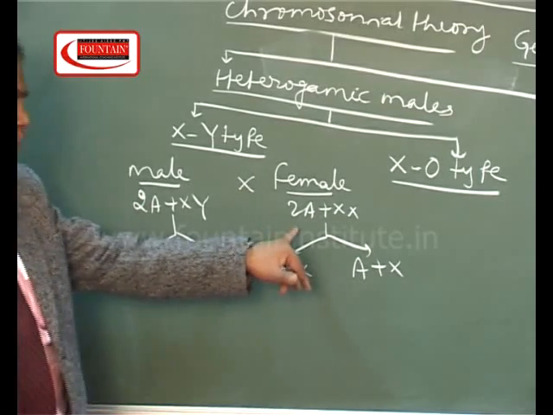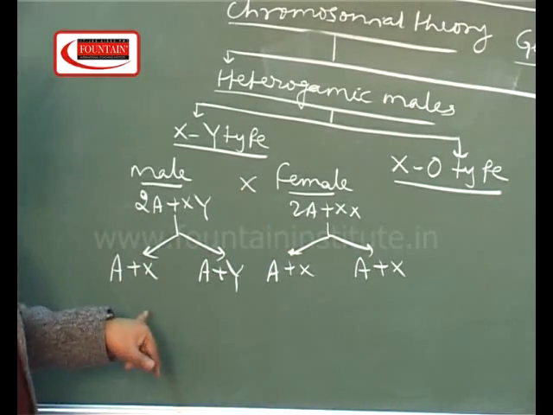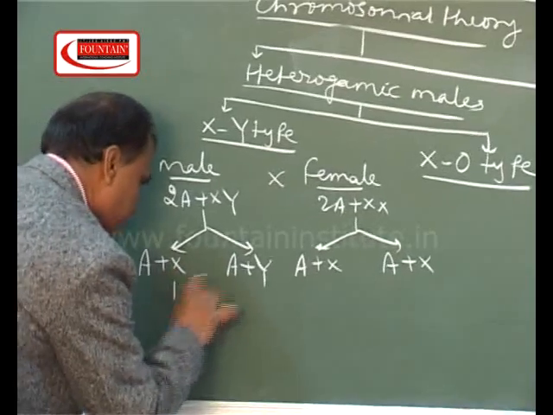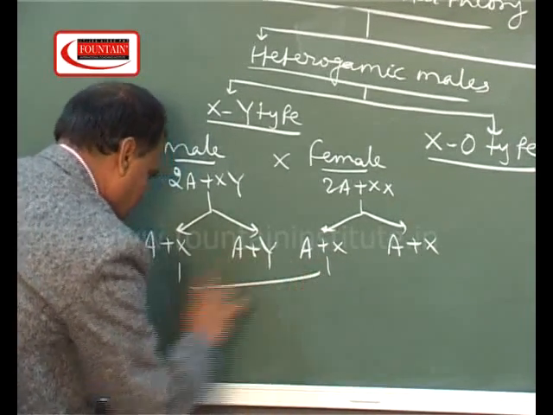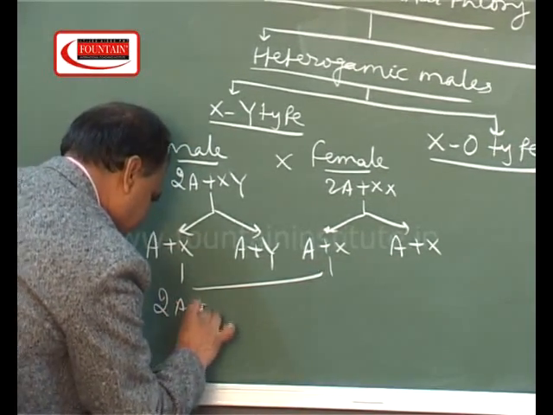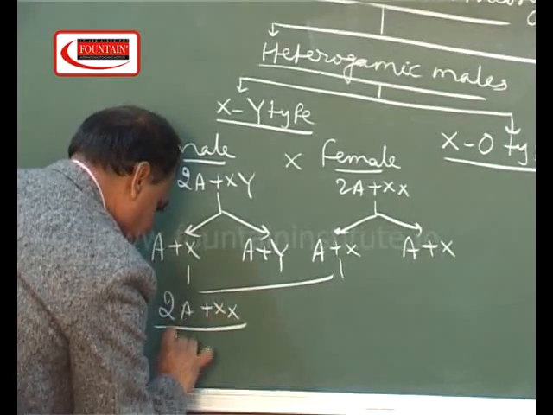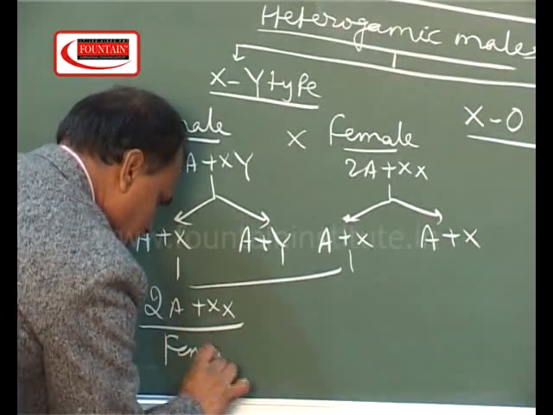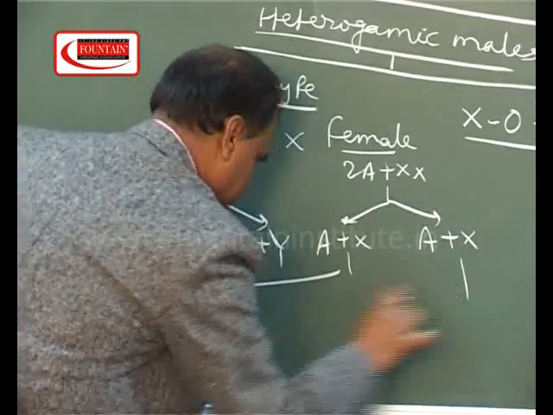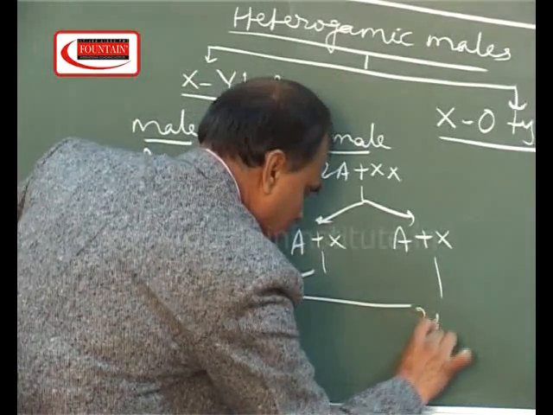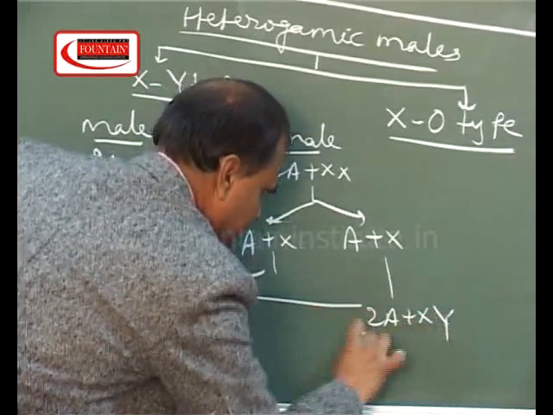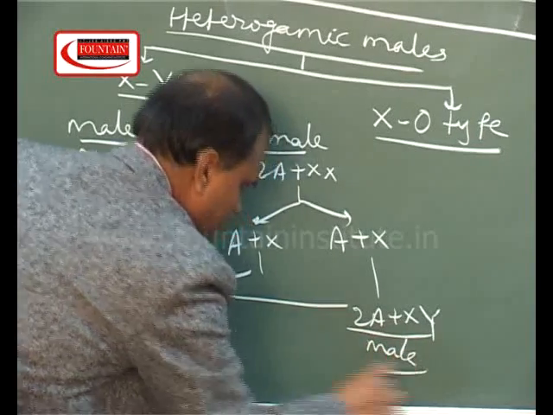It means female is homogametic whereas male is heterogametic. When this sperm fuses with this ovum, the result will be 2A plus XX, it means female. And when this sperm fuses with this ovum, the result will be 2A plus XY, that is male.